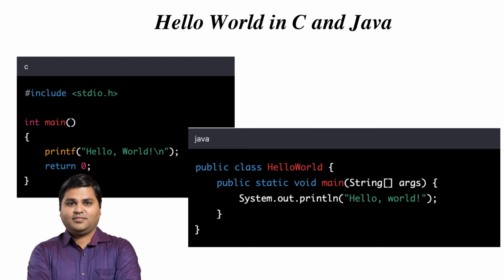Instead of calling the printf or Console.WriteLine function, the Java code calls the System.out.println function, which is part of the Java standard library. This function is used to output a string to the console, just like the printf and Console.WriteLine functions. The string literal is enclosed in double quotes and ends with a semicolon, just like in the C and C# examples.